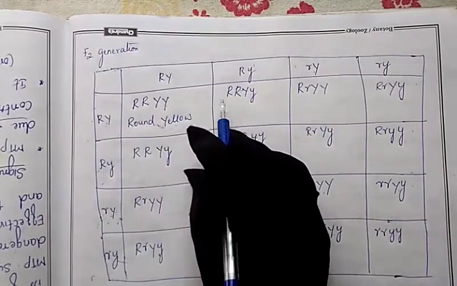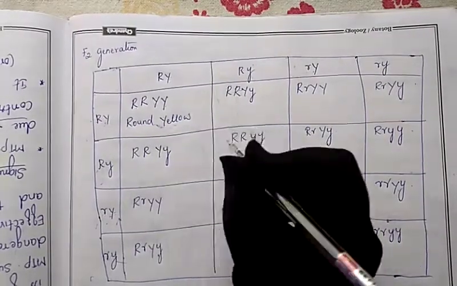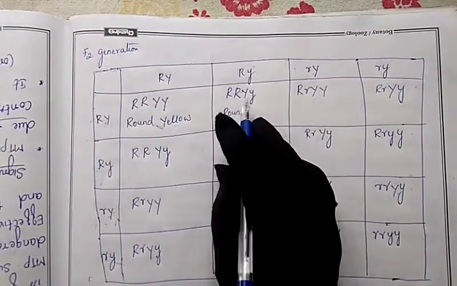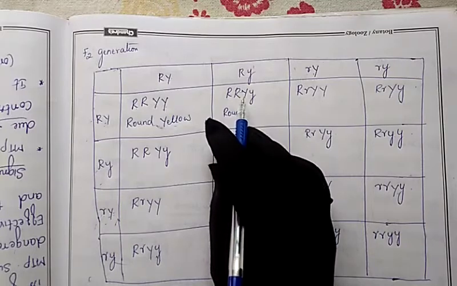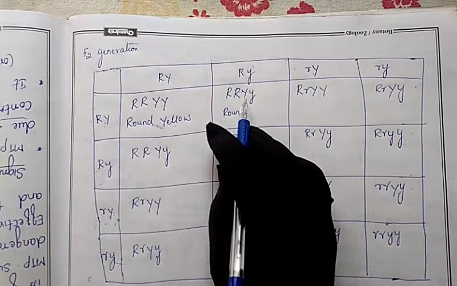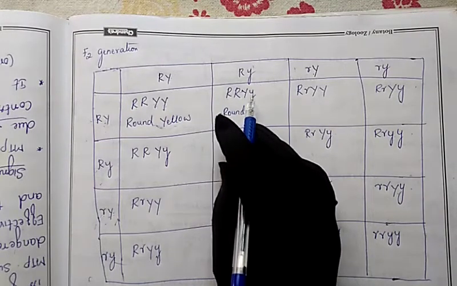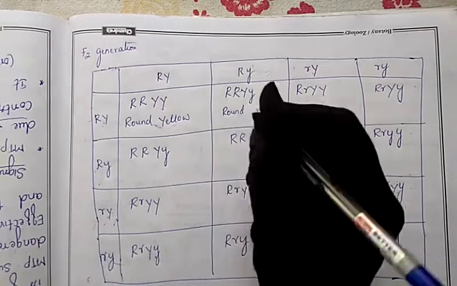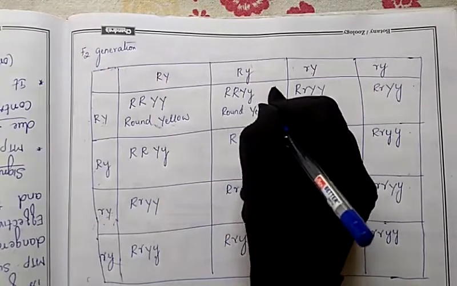Round, yellow. Next, capital R means round. Capital Y, small y: who is dominant? Capital Y is dominant. Which color is it holding? It is holding the yellow color. Small y will be in recessive condition. So what do we have to write? We have to write yellow.